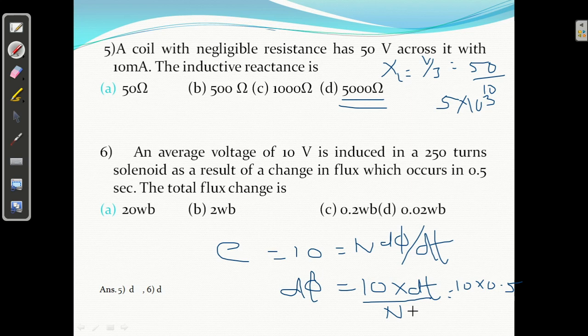And the number of turns is given, 250. So 5 upon 250, 1 upon 50, 0.02. That will be the answer, Weber. Okay, so in this way we can solve such problems.